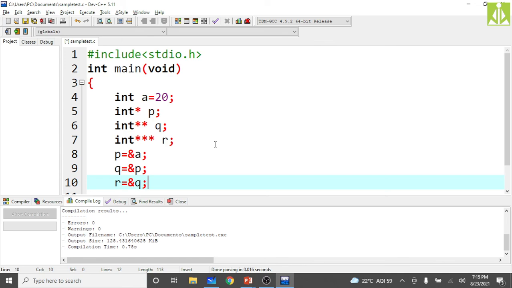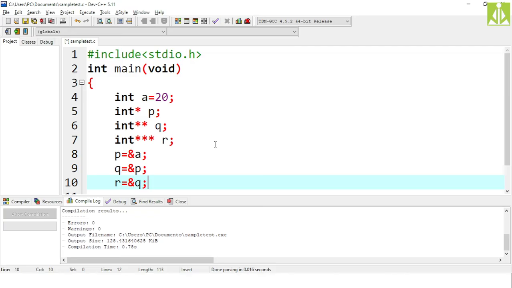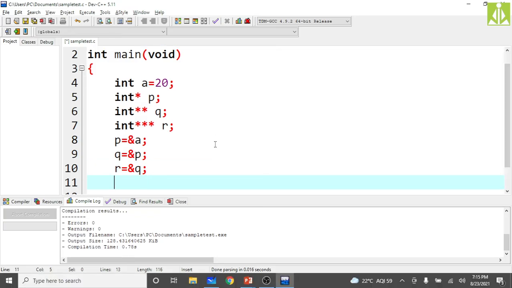So that link is framed. Now to access the values, printf. First I will print the value of a.